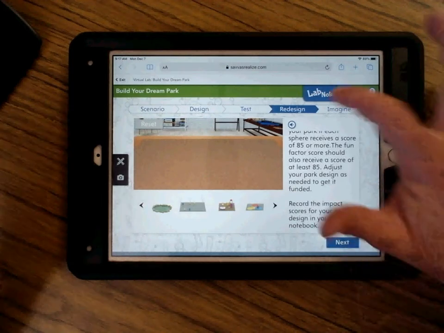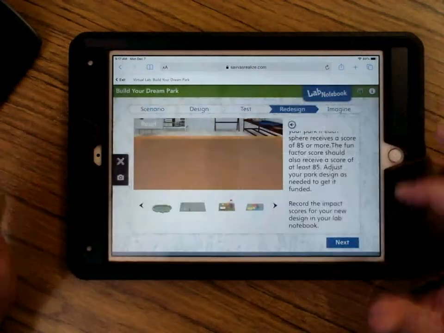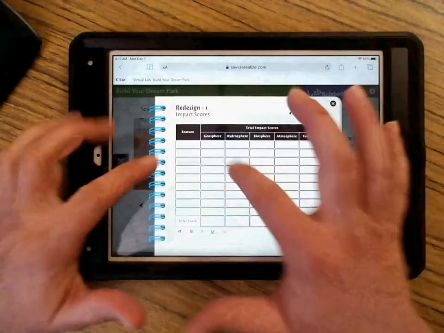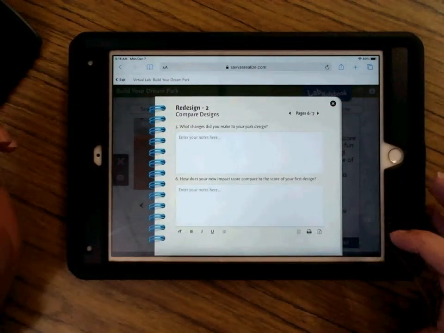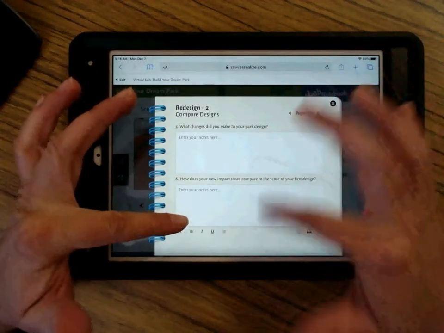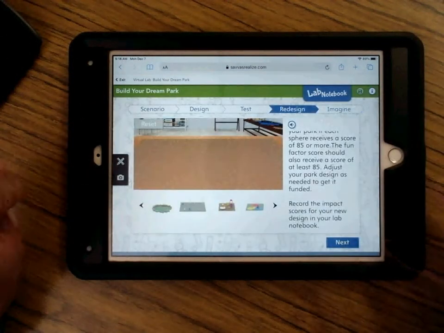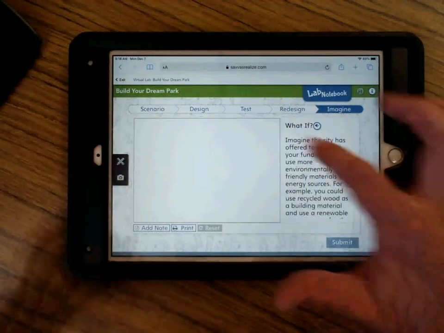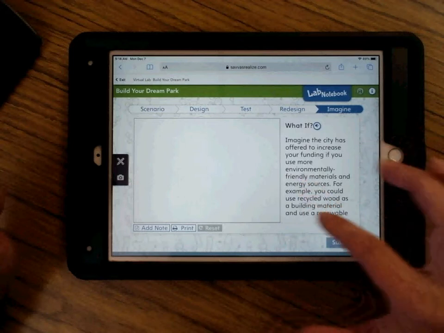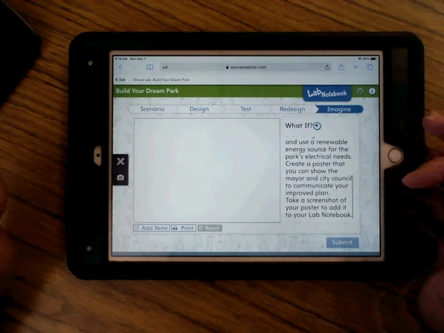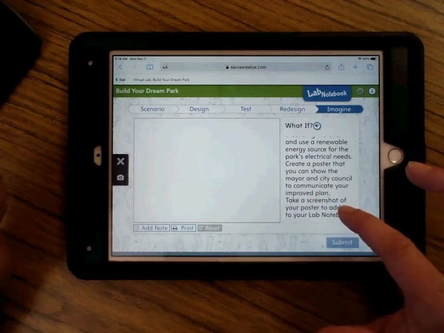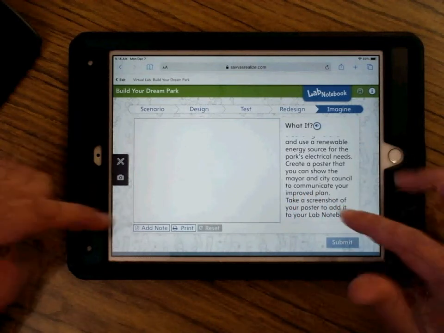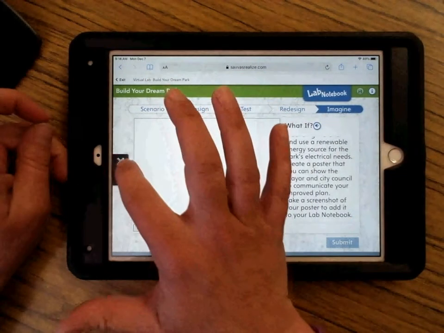Okay, so then you'll click next after you've recorded everything in your lab notebook. And notice lab notebook, it has redesign 1, so then you'll have redesign 2, and you'll need to make sure that you fill that out. Okay, so then you click next and it says imagine. It says what if, and it tells you what to do here. Okay, it says create a poster that you can show the mayor and city council to communicate your improved plan. Take a screenshot of your poster.